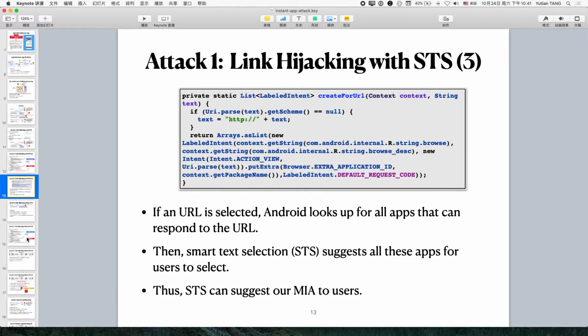As we previously mentioned, we can process the YEP URL. So Smart Text Selection will suggest our app as a candidate to respond to the YEP URL. Thus, when we select the YEP URL with Smart Text Selection, Android will suggest us.